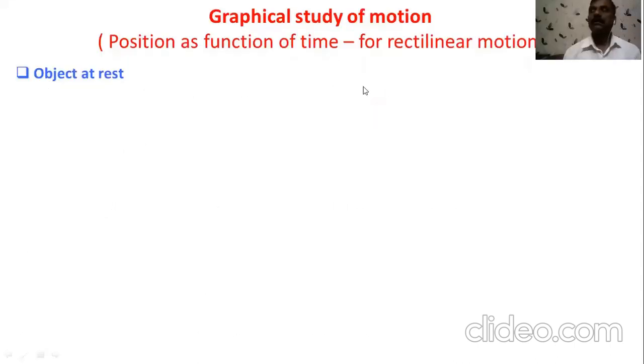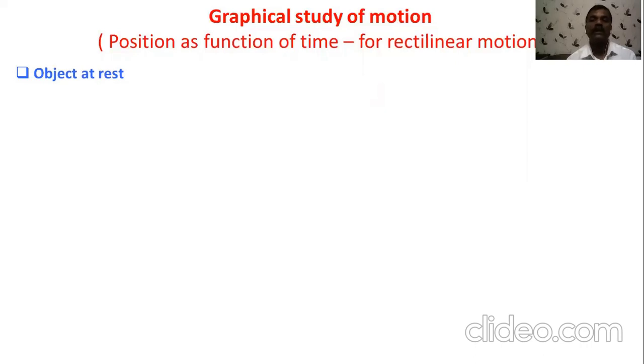Okay. Now we are going to discuss the graphical study of motion. For rectilinear motion, here we discuss two different types of the graphical study. The first type is the position as a function of time, or it is also called as the position time graph.